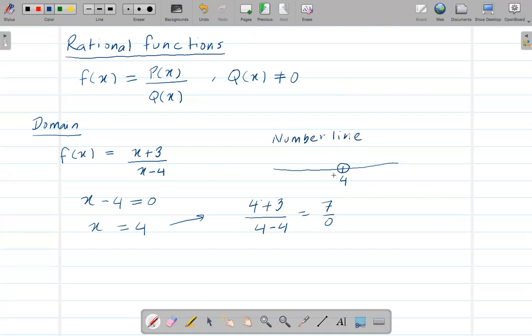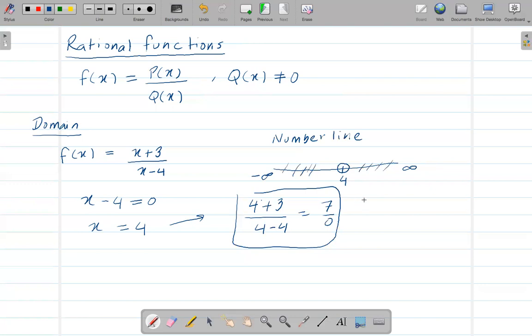So we cannot say x is 4, right? We just proved here why we cannot say x is 4. So everything except 4 is our domain, right? Everything else is possible, so from negative infinity to positive infinity.